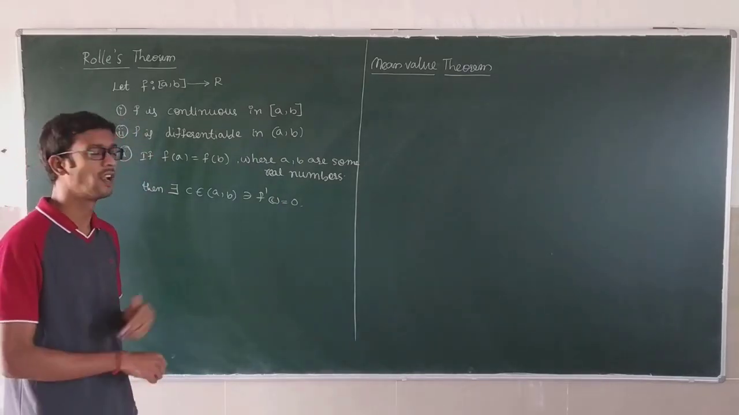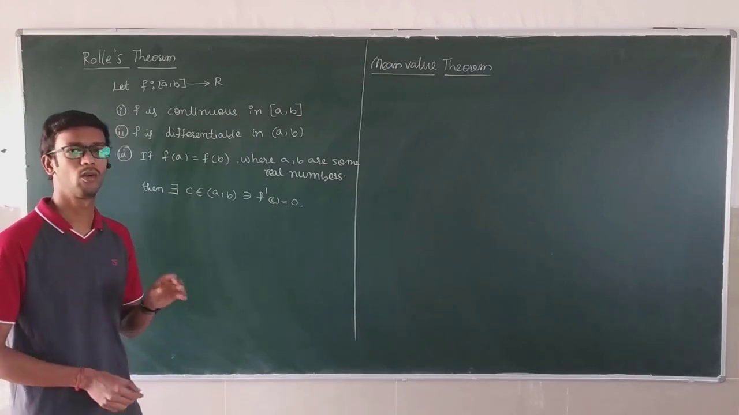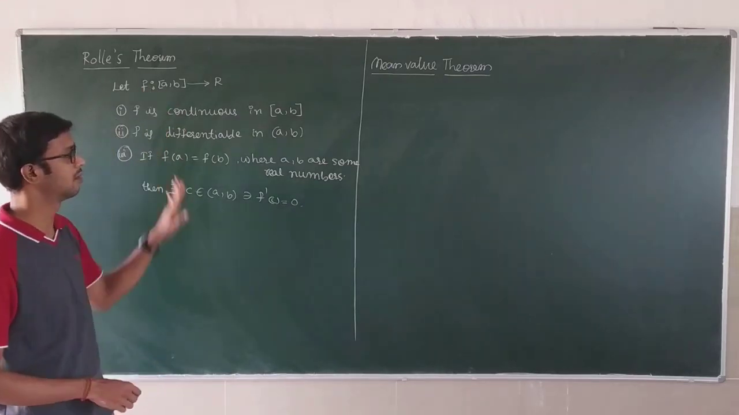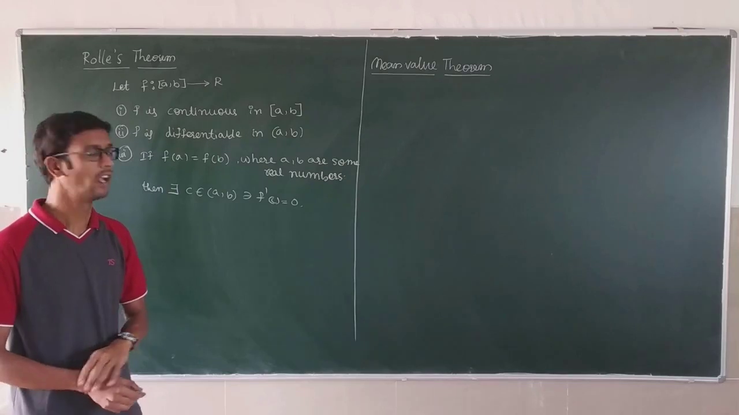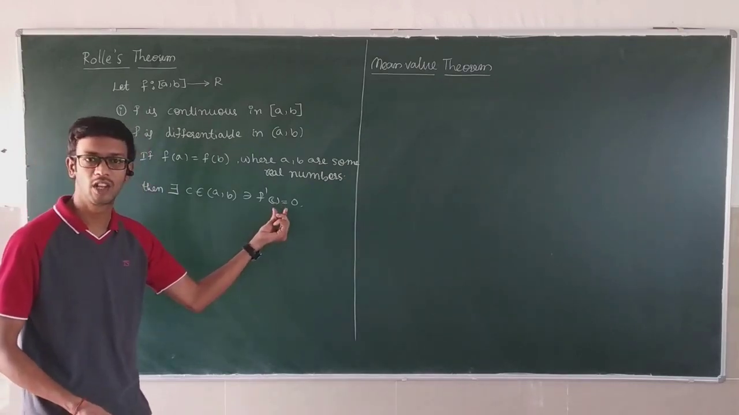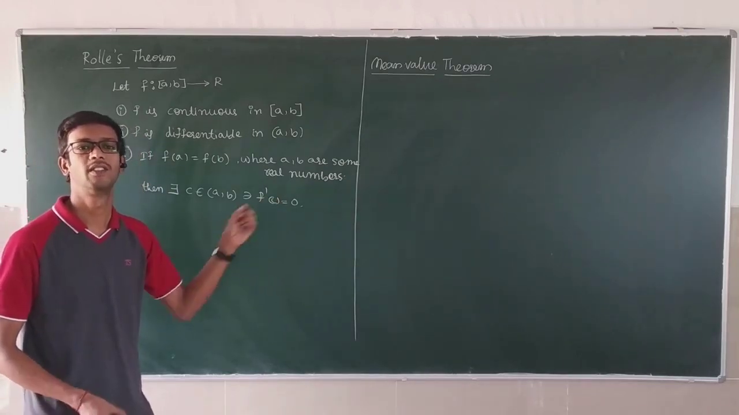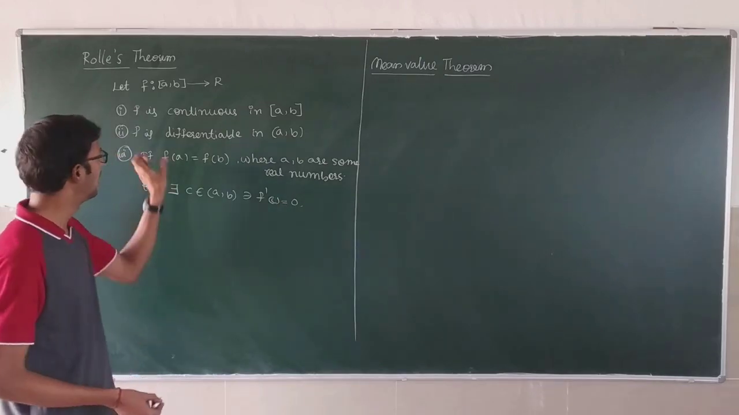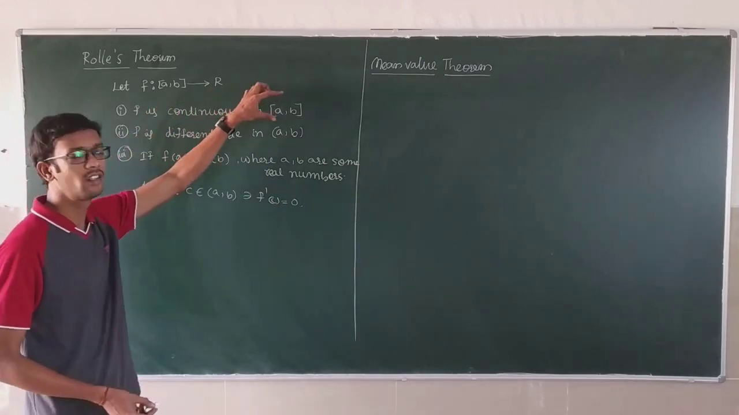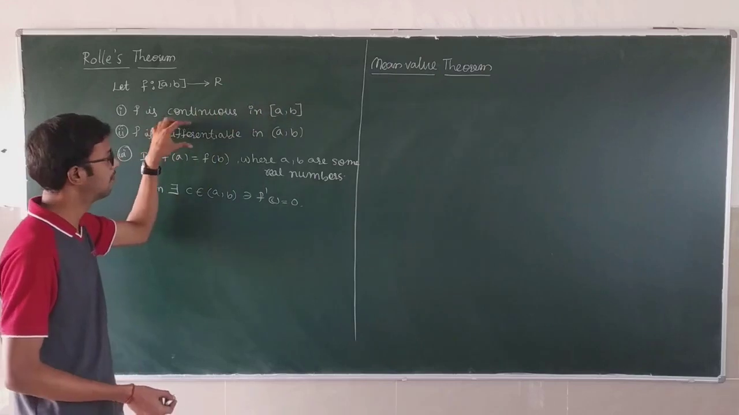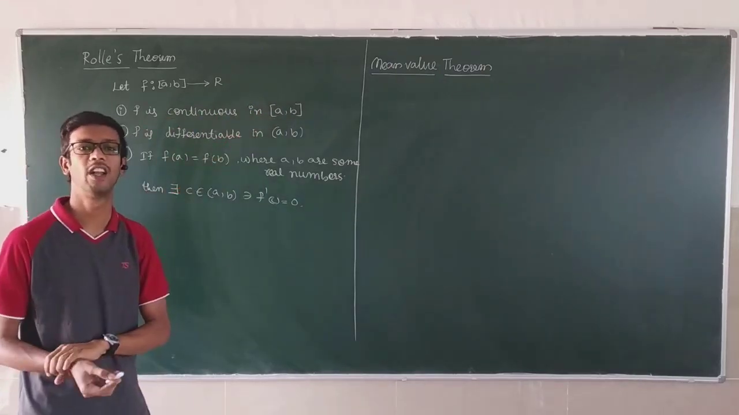Rolle's theorem proof is also there, but no need to do the proof now. Just this theorem statement is very, very important here. f dash of c is equal to 0 means tangent slope is equal to 0. And here you observe continuous in closed interval a comma b, but differentiable in open interval a comma b.